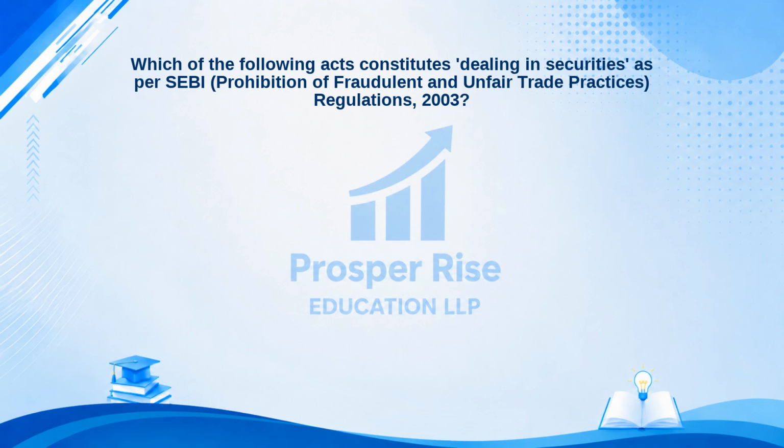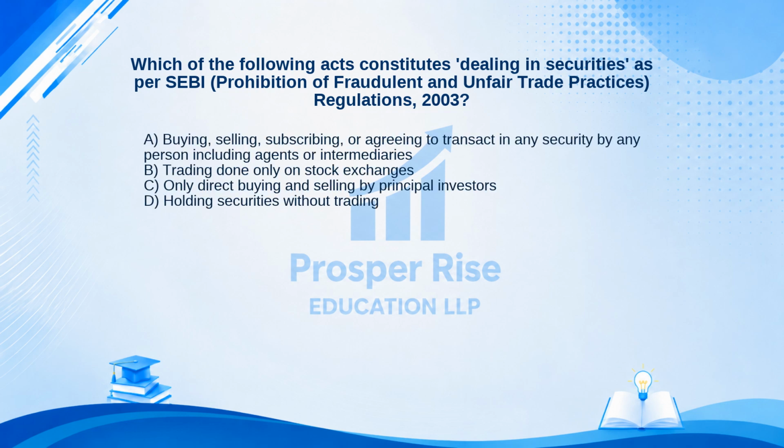Which of the following acts constitutes dealing in securities as per SEBI Prohibition of Fraudulent and Unfair Trade Practices Regulations 2003? Here are your options. A. Buying, selling, subscribing, or agreeing to transact in any security by any person, including agents or intermediaries. B. Trading done only on stock exchanges. C. Only direct buying and selling by principal investors. Or D. Holding securities without trading. Take a moment to pause the video and decide.